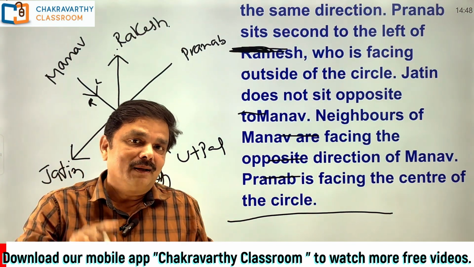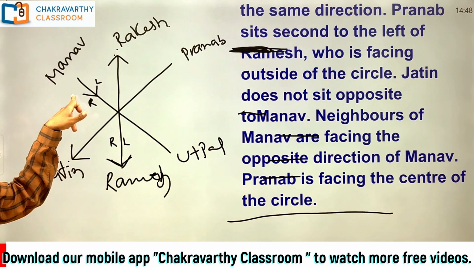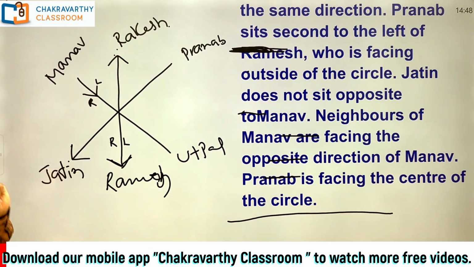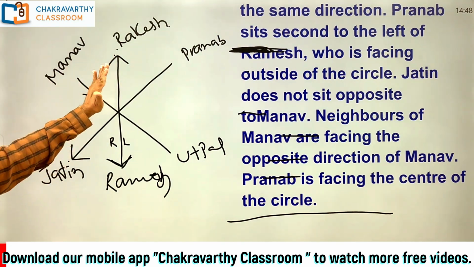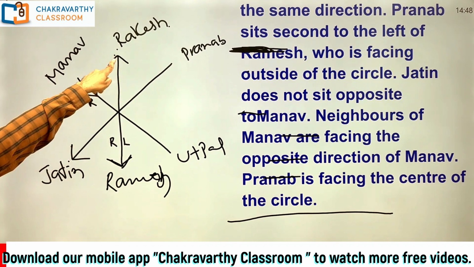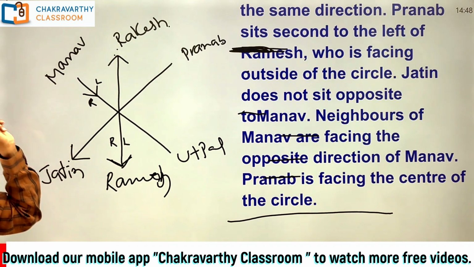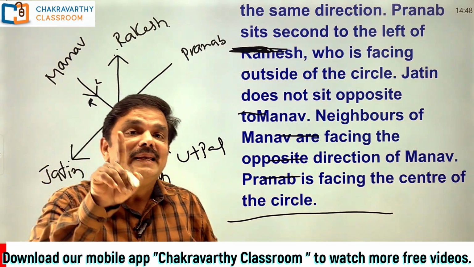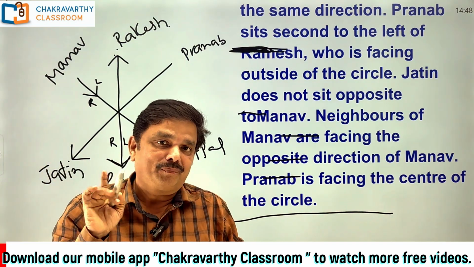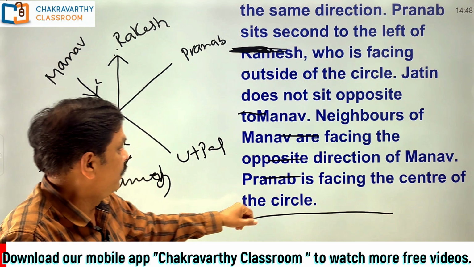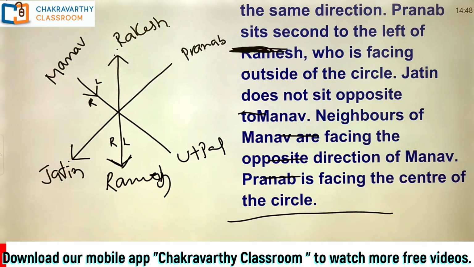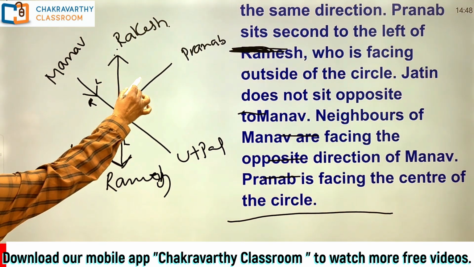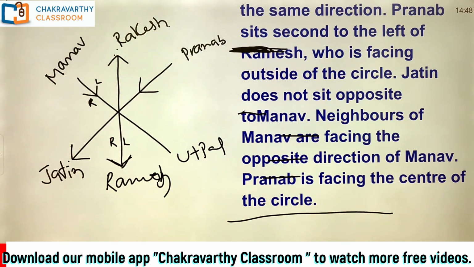Opposite to each other. That means Manav is here. Neighbors are Rakesh and Jatin. Neighbors of Manav face opposite to each other means if one person faces outside, other person must face inside. Remember that one. Now we got the idea. What's the next one here? Pranab is facing the center of the circle. Now Pranab is facing the center of the circle.